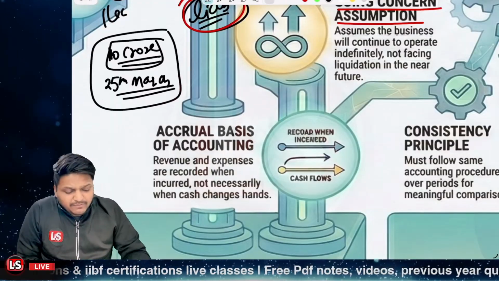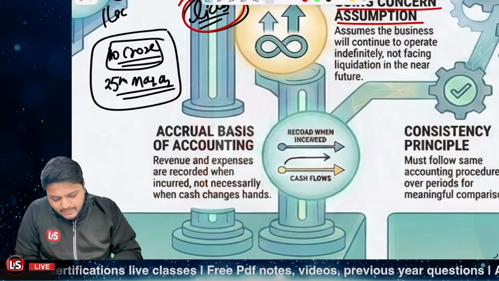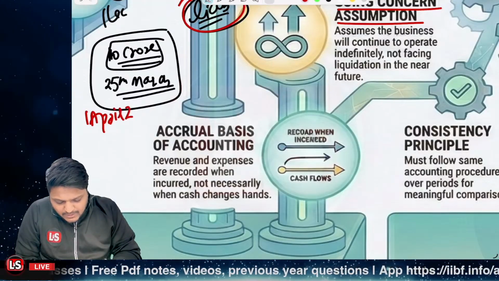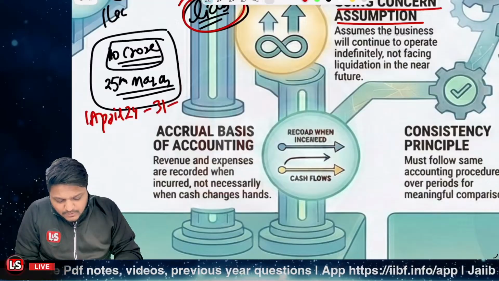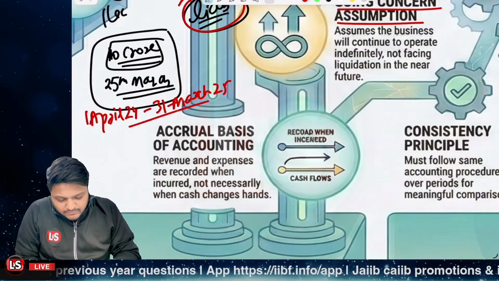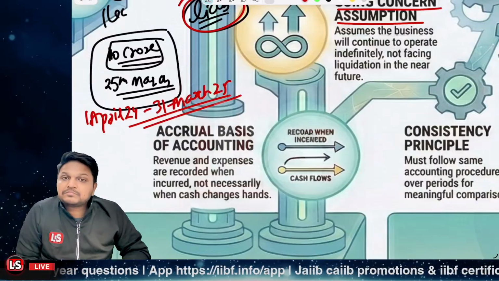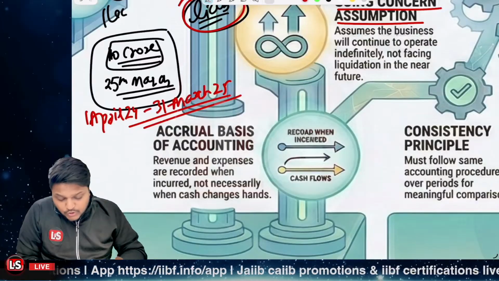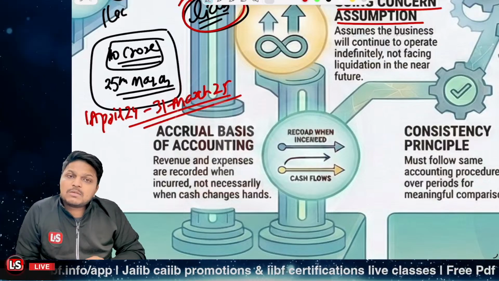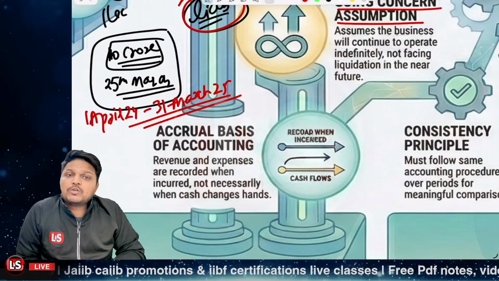Financial year 24-25, right? From 1st of April 24 to 31st of March 25, right? So it should be considered in this particular accounting period only, not related to some other accounting period when you are actually going to receive the amount.